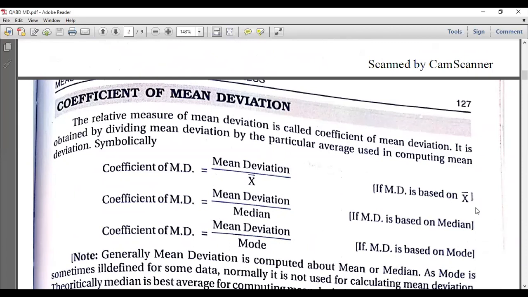If it is based on the mean, we'll go with the mean deviation by mean. If it is based on the median, we'll go with the mean deviation by median. If it is based on the mode, we'll go with the mean deviation by mode. So we'll just take that one. Now we'll go with the first problem.